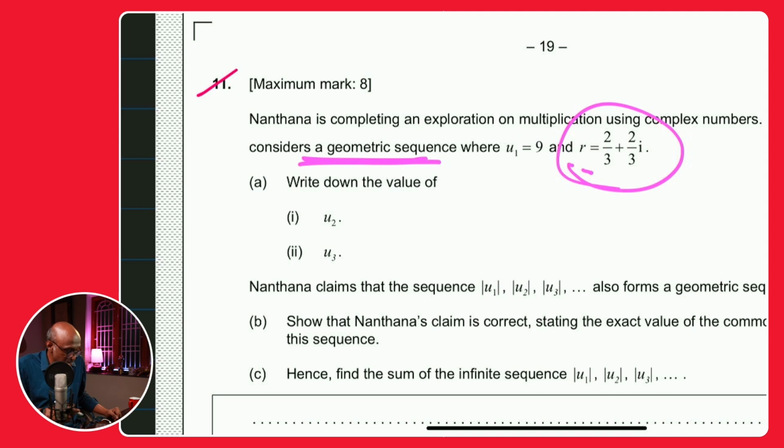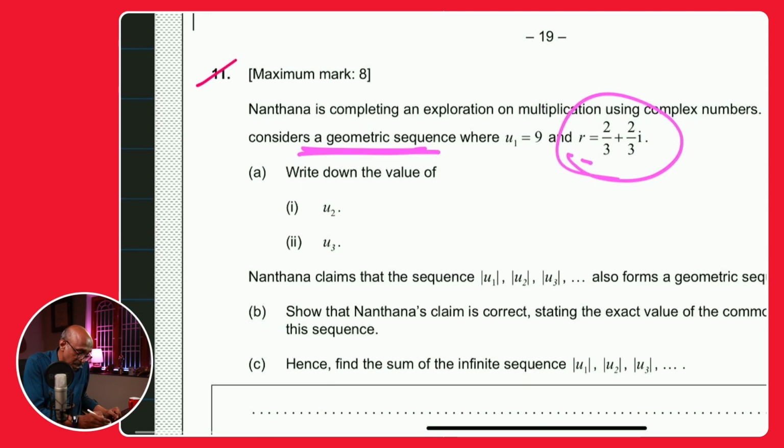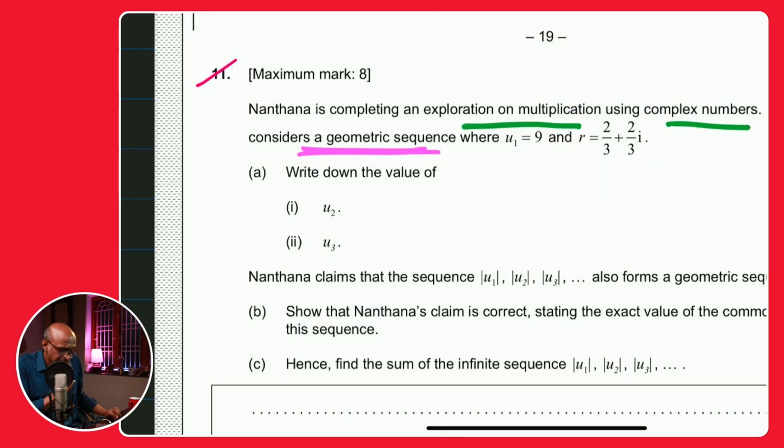Nanthana is completing an exploration on multiplication using complex numbers. So her exploration is on complex numbers and multiplication using complex numbers, so it's not so much about the geometric sequence, okay? She considers a geometric sequence where U1, the first term, is 9, and the common ratio is 2/3 plus 2/3 i. That's the complex number. You have to write down the value.